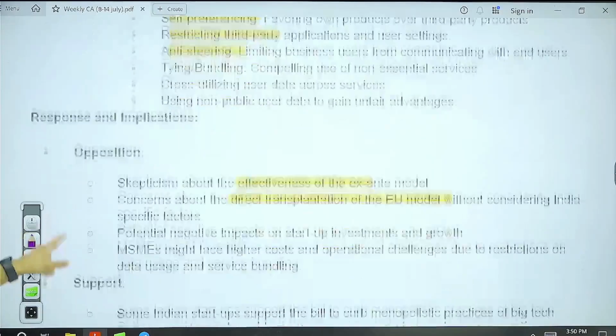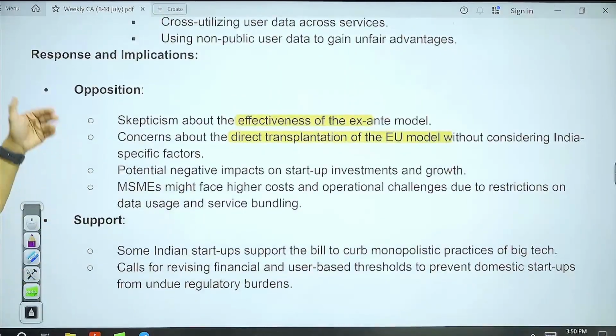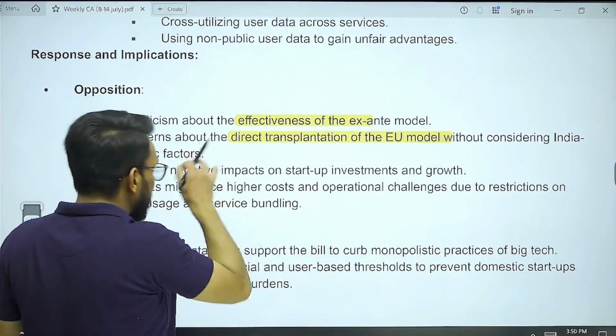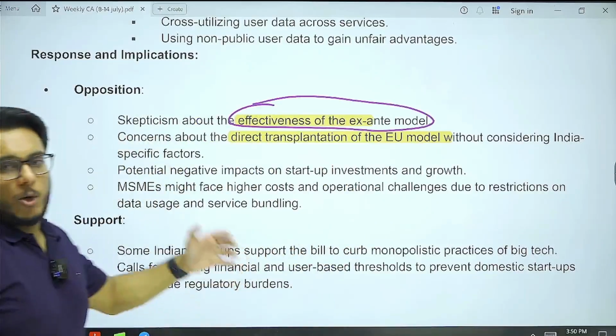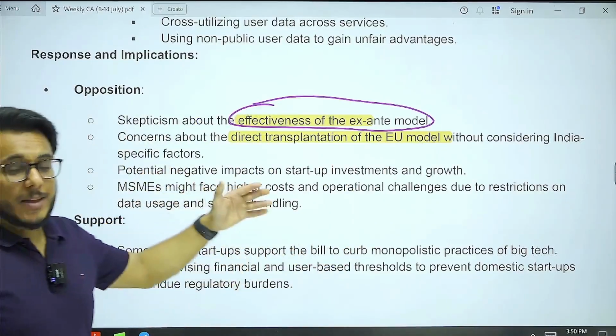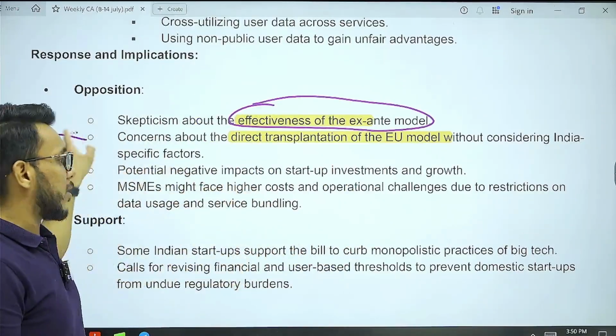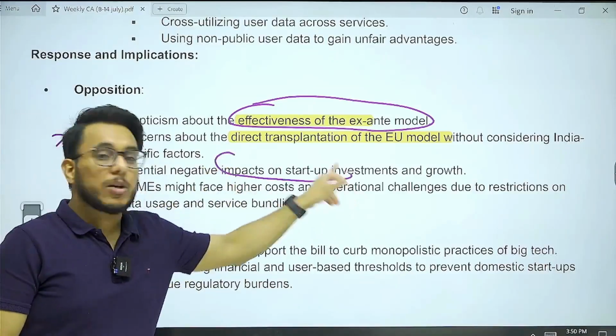Now, these kinds of laws are being opposed, in India also. Why? Because this is a very new law and we don't know the effectiveness of this ex ante model. In the European Union it is being experimented with. What will be the impact on India? We have not seen that. It may have a negative impact on startup investments.